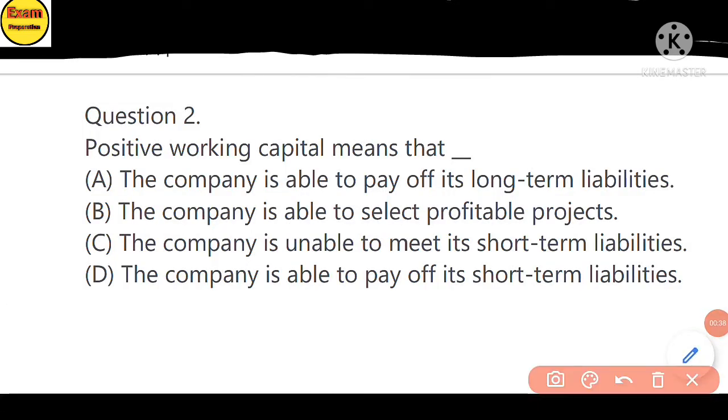Second, positive working capital means that: option A, the company is able to pay off the long-term liability. B, the company is able to select profitable projects. C, the company is unable to meet the short-term liability. D, the company is able to pay off short-term liability. The answer is option D.